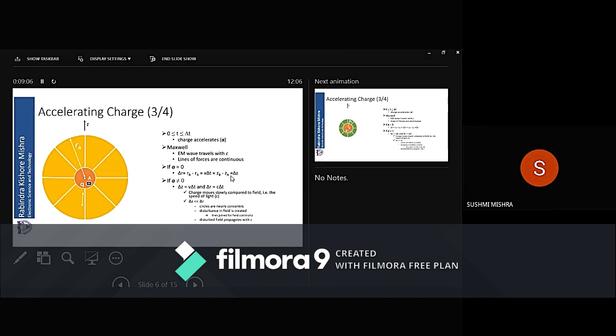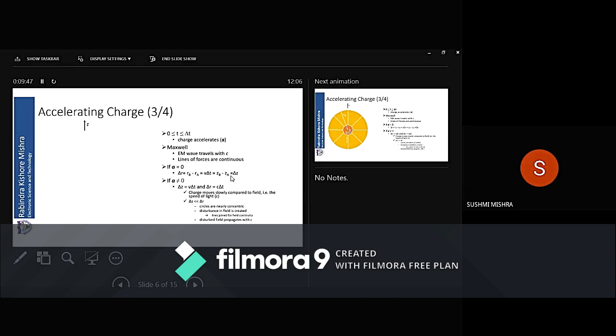Now suppose acceleration is equal to 0, which means when it came from A to B, it didn't accelerate. It came with the same velocity. Then delta r, which is the difference between the radii of the two circles that I showed you, the green circle and this yellow circle, delta r is equal to rb minus ra. What will be that delta r?